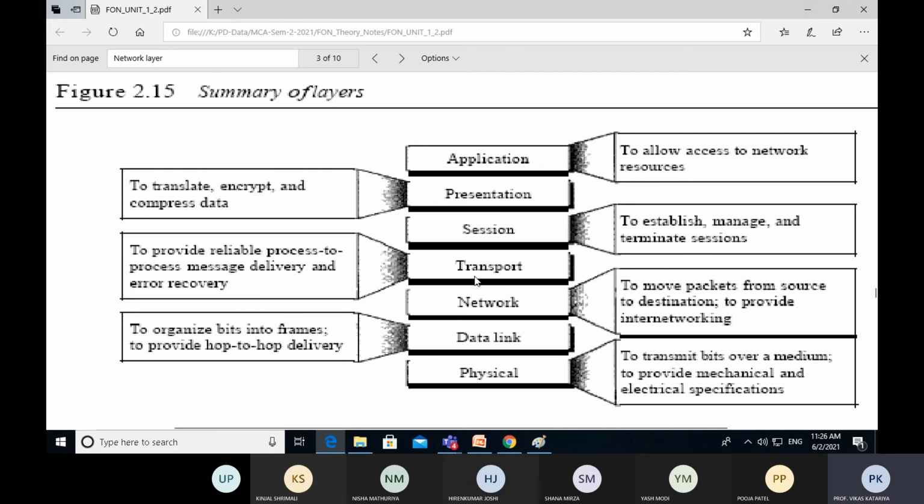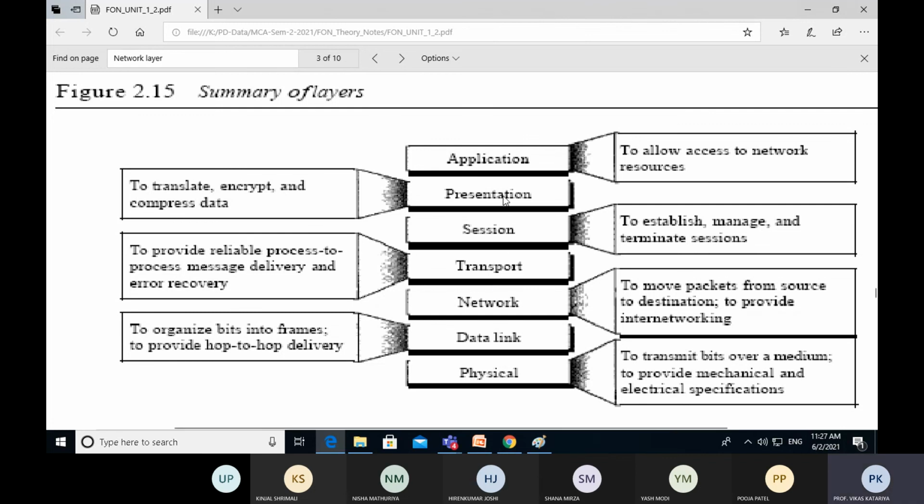So this is all about the OSI reference model, which consists of 7 different layers: physical layer, data link layer, network layer, transport layer, session layer, presentation layer, and application layer. This is one kind of virtual model, and by using this virtual model, users can interact with internet services.